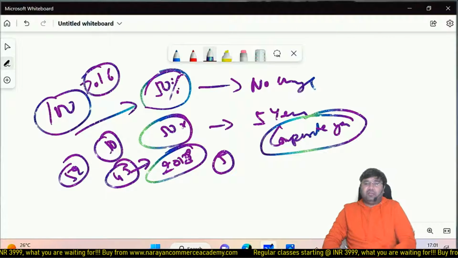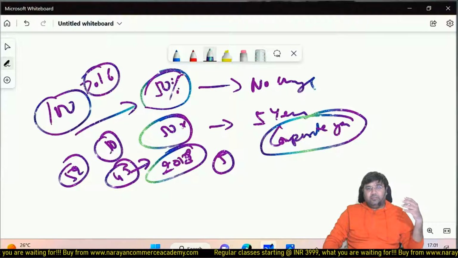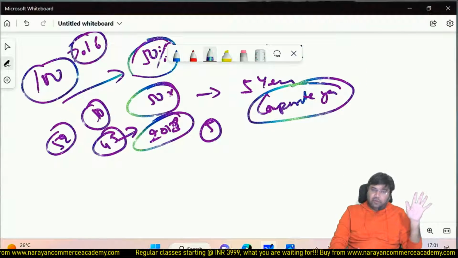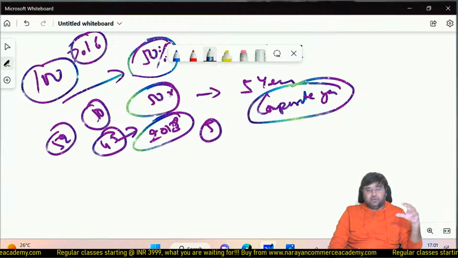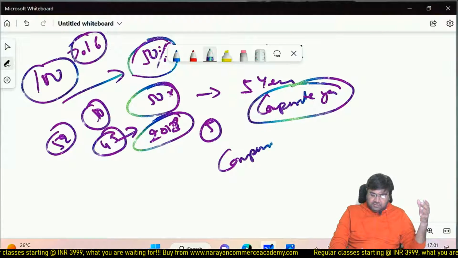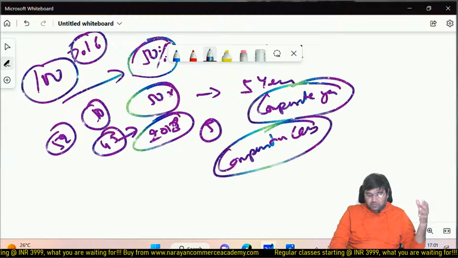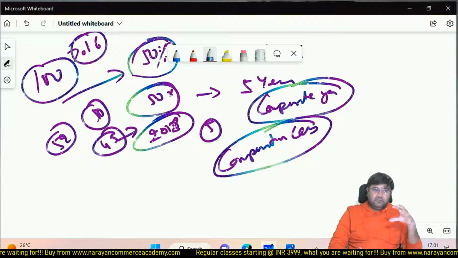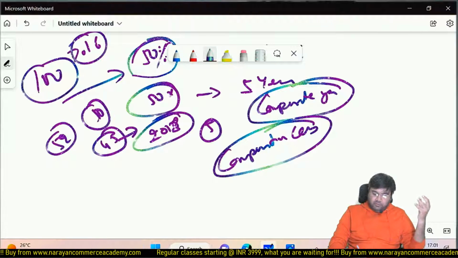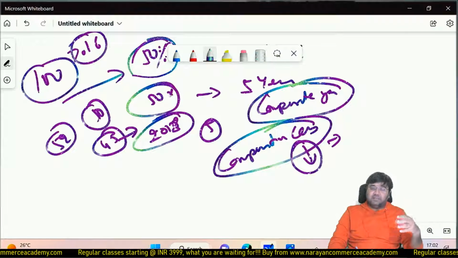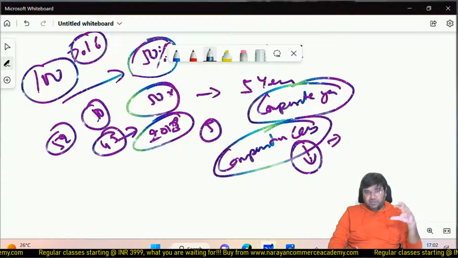But the central government is also not going to compensate from its pocket. So they said, okay, to fund this compensation, I am going to give each state a 5 years guarantee in case of shortfall of revenue after implementation of GST. I am going to compensate. So I am going to levy compensation cess. Apart from GST, there is going to be compensation cess, so that funding can be arranged in case of shortfall of revenue. I am going to use this kitty to compensate the states. So compensation cess was introduced along with GST.